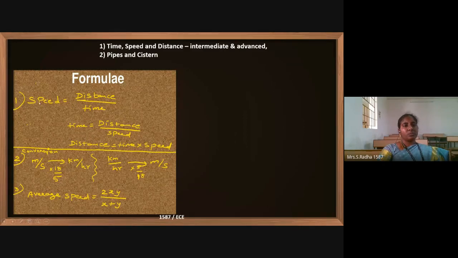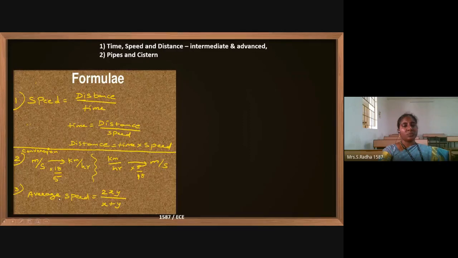Already we know this speed equals distance by time, time equals distance by speed. So distance equals time into speed. If we have meter per second, we will multiply with 18 by 5 to get kilometer per hour. If we have kilometer per hour, we will multiply with 5 by 18 to convert to meter per second.